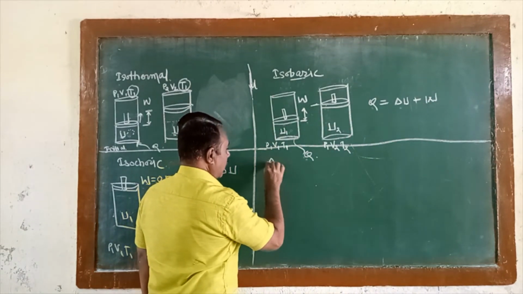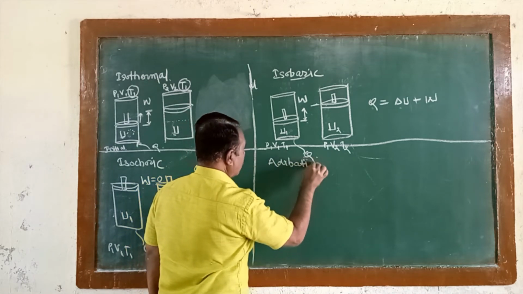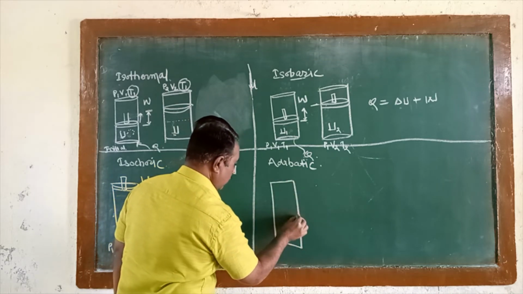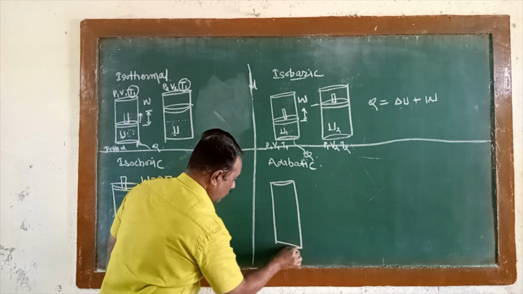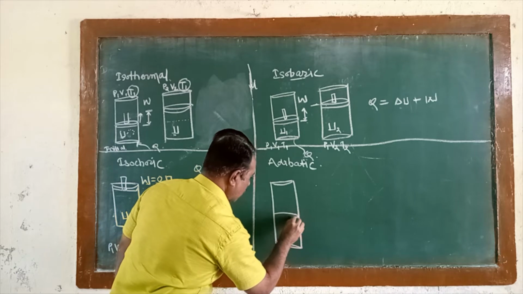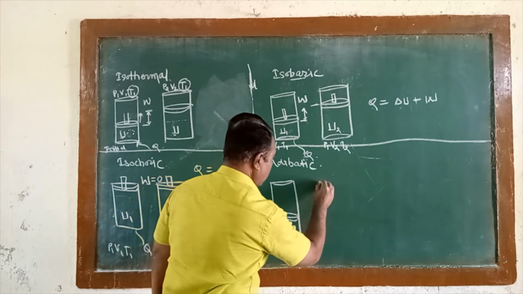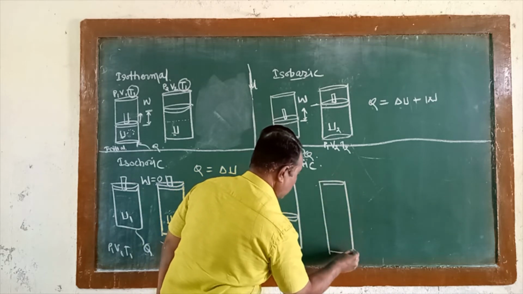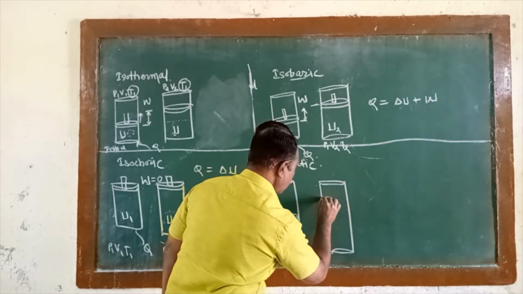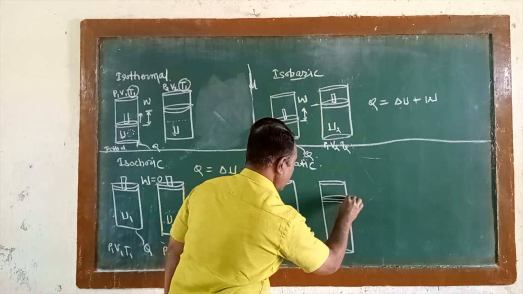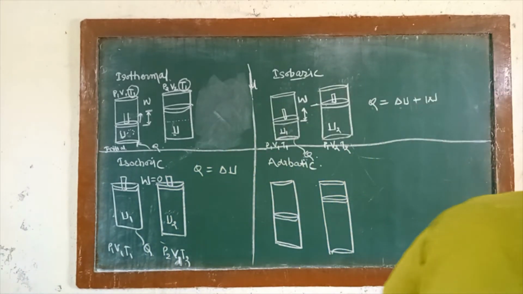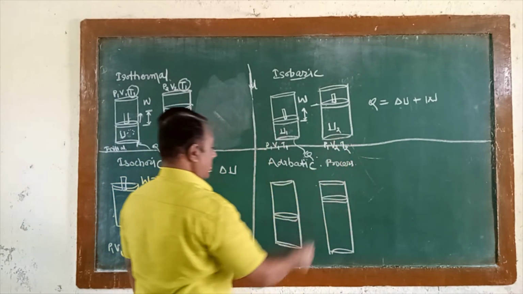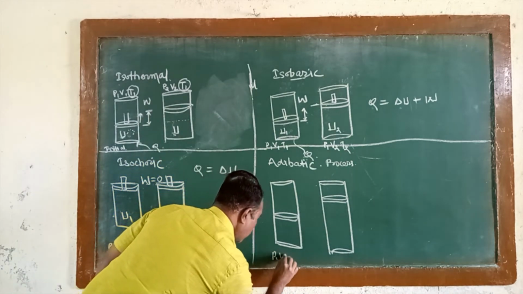Then the fourth is the adiabatic process. Now again the pressure is P1, volume is V1, temperature is T1.